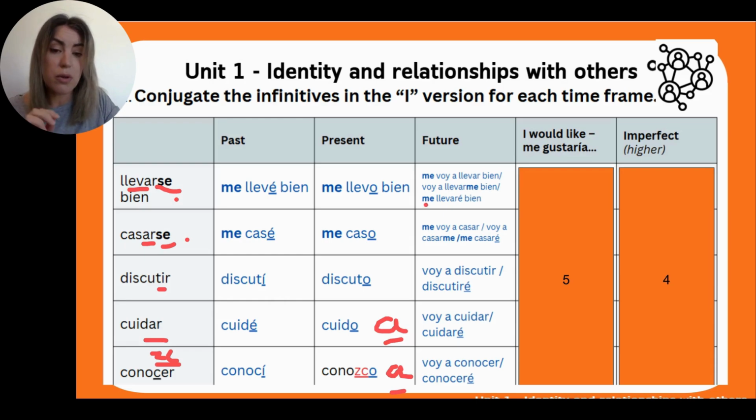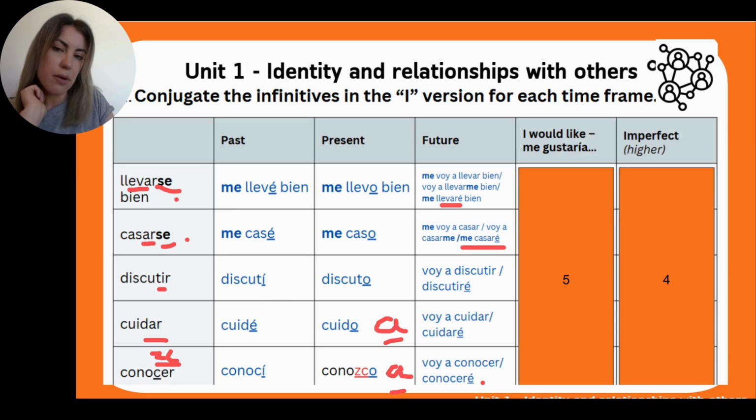In the future tense with will, you say me llevaré bien. You know, in the future tense, we also add an E with an accent, but we keep the infinitive as is. So llevar plus E with an accent. Me voy a casar o voy a casarme, following the same logic, or me casaré, the future tense with will. Voy a discutir o discutiré. Voy a cuidar o cuidaré. Voy a conocer o conoceré.